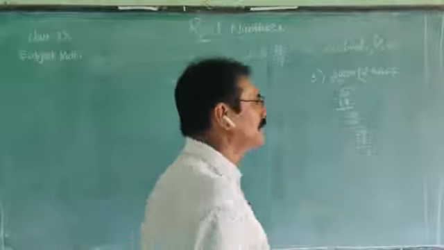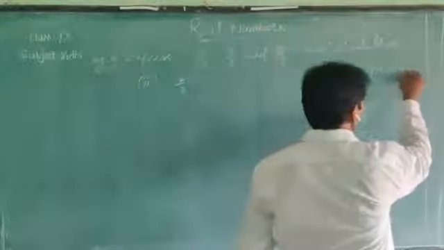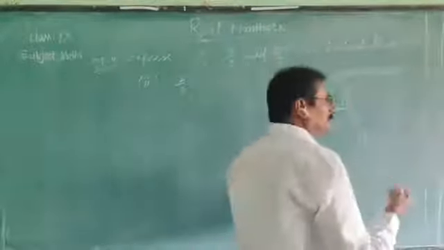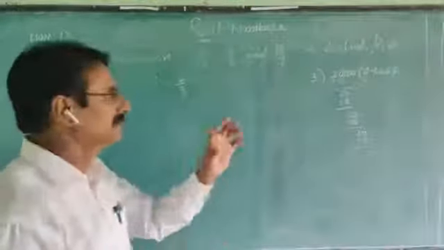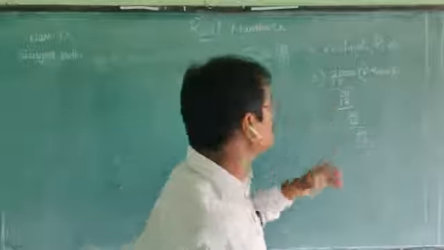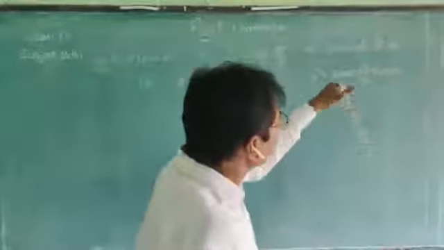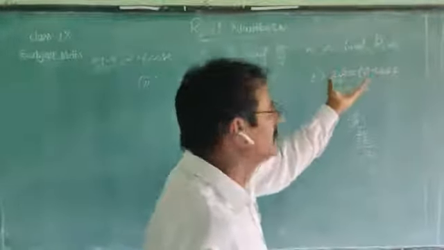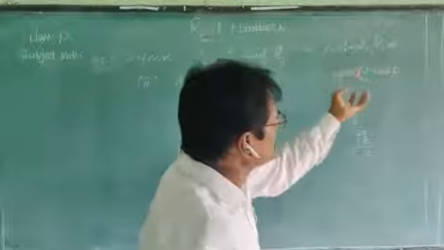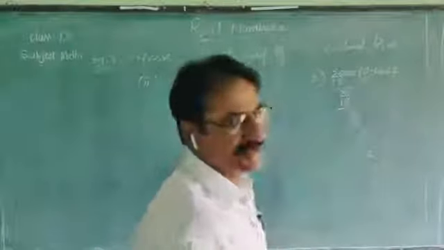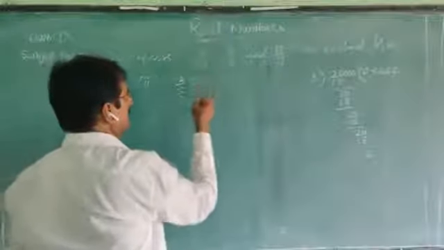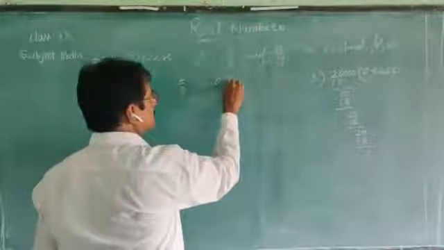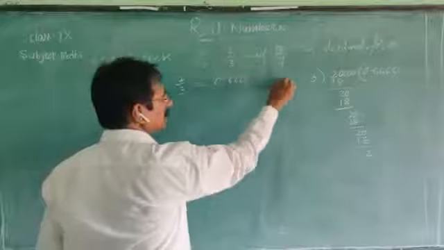So it is not terminated with some decimal numbers. We get the continuation of 6, and so we get the same digit 6 repeatedly. So finally we can write this one as 0.6666 and so on.